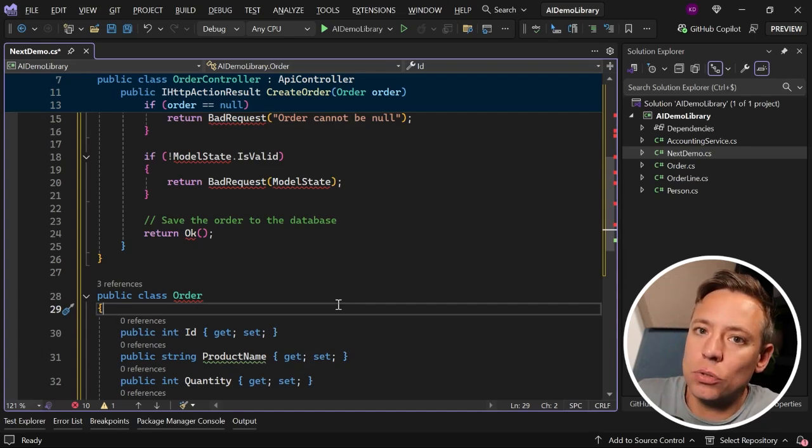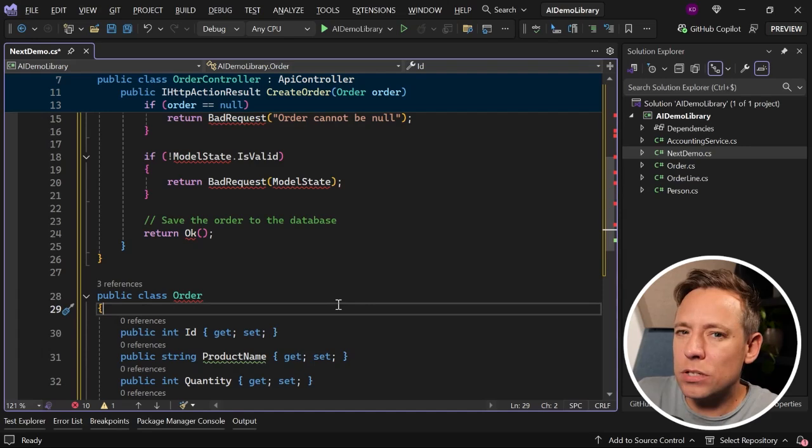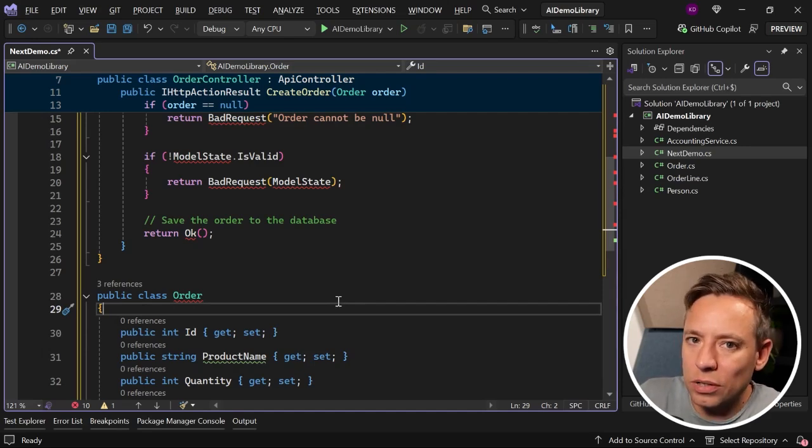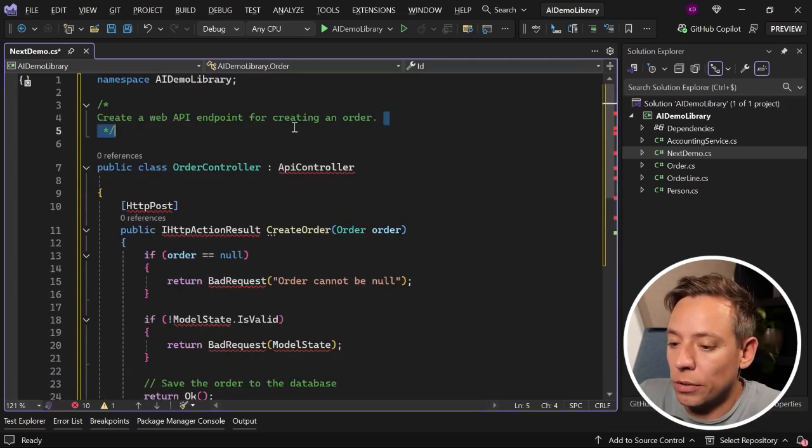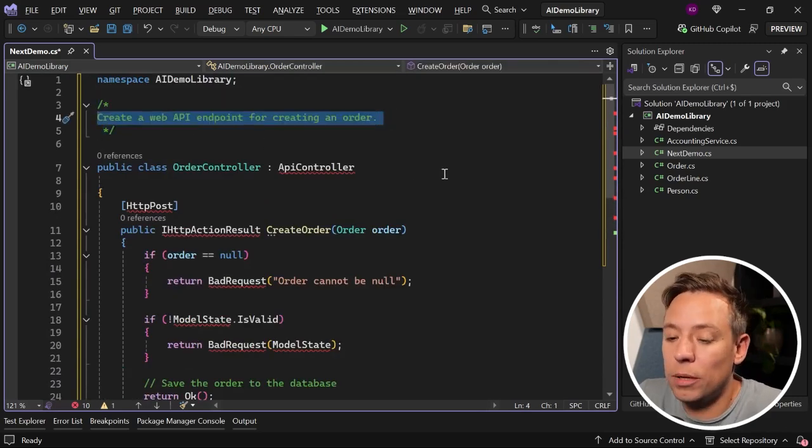What we provided was way too generic. This is not setting the stage. This is not a high-level goal. It's just a generic, not thought-out command: create a web API endpoint for creating an order.